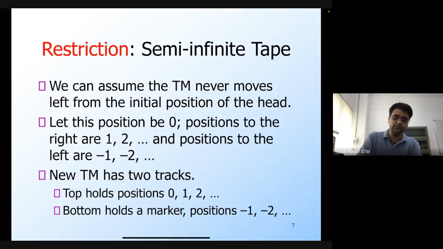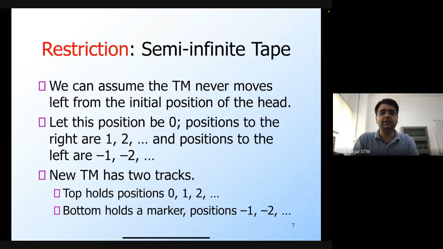On the other hand, there are two rejection criteria. Either a Turing machine halts in a non-final state, or the Turing machine loops forever without reaching a final state. So a Turing machine can reject a string through these two different means. Based on these means, we define two classes of languages which are defined by Turing machines. One is the recursively enumerable languages. A language is recursively enumerable if there exists some Turing machine which defines that language.